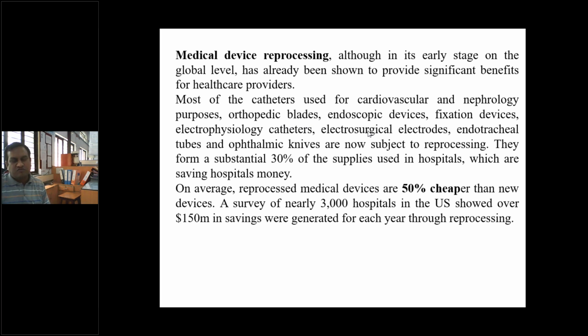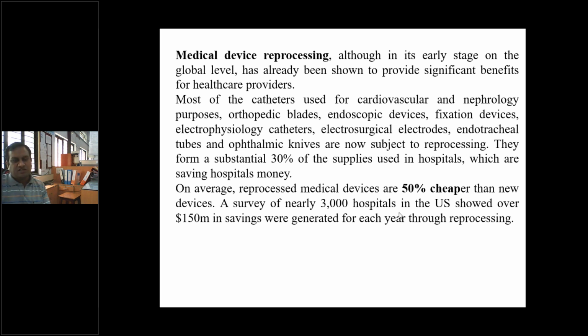All these types of materials are normally disposable, and that is why biomedical waste is generated. They form a substantial 30% of the supplies used in hospitals, which are saving hospitals money. On average, reprocessed medical devices are 50% cheaper than new devices. So depending on the use in that hospital, the government policies, and patient safety, we can go for reprocessed medical devices.